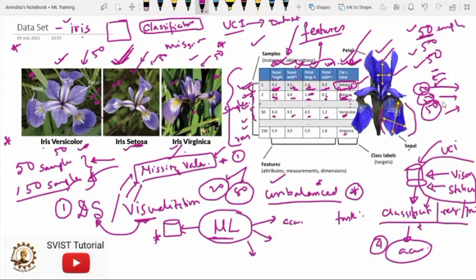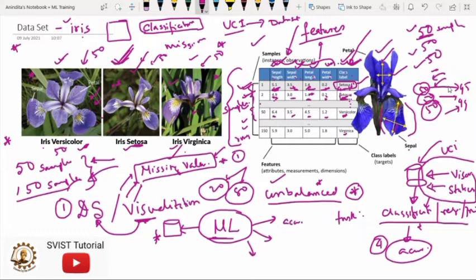So then we will compare how many categories they have identified correctly. So this is our main target. That's why we will use some machine learning model over here. But in the consecutive classes, we will first try to learn the basic mechanism, that is visualization and statistical analysis, and then we will move on to the machine learning model. So this is all about your dataset.